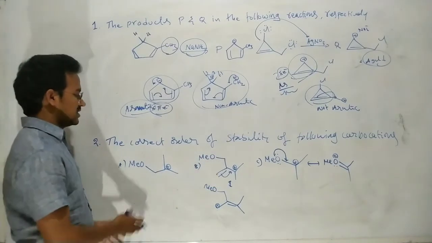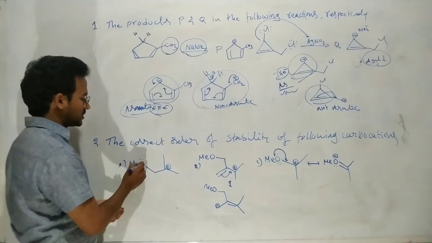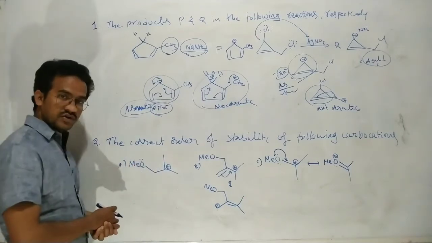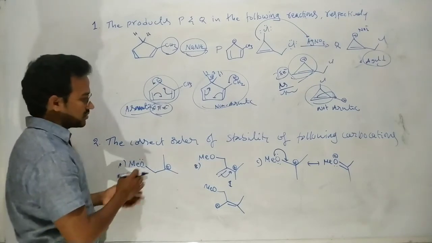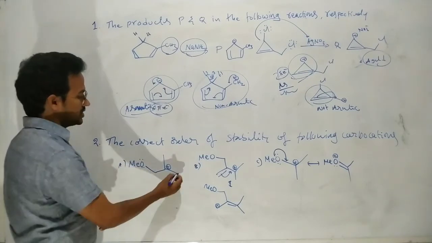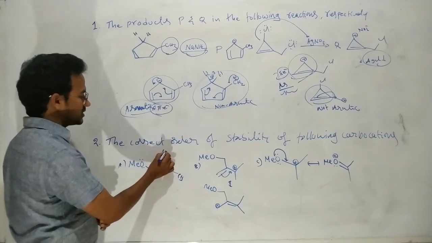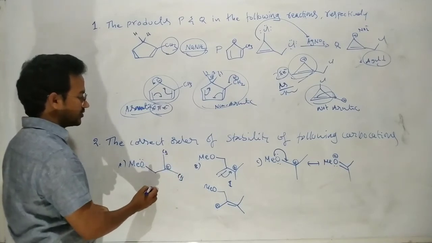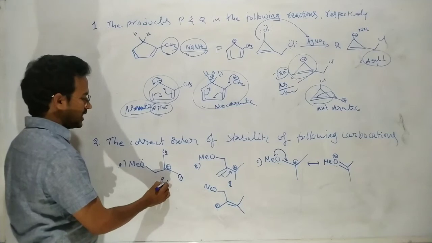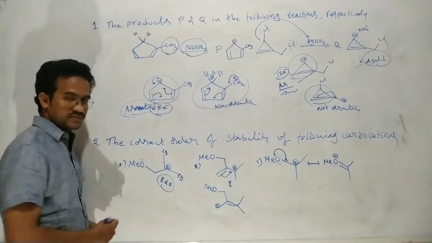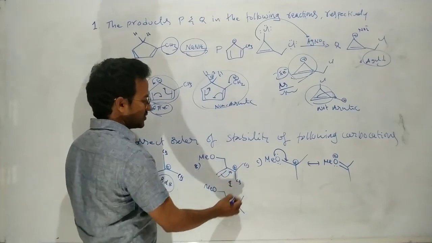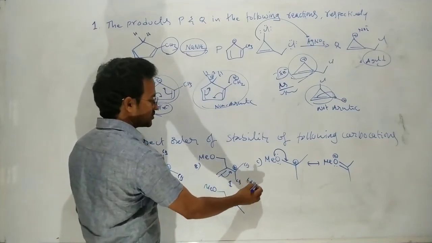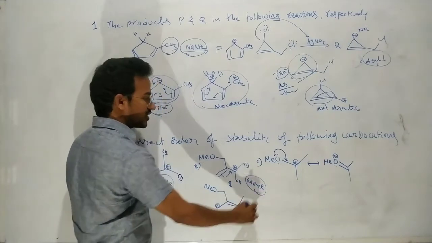Now here in this case, there is no pi bond and this oxygen lone pair of electrons is not in conjugation. It is not a proper connection. So here in this case, it is stabilized by just hyperconjugation. Here 3 alpha hydrogens, here 3 alpha hydrogens, here 2 alpha hydrogens. So here totally 8 alpha hydrogens are there. Okay. For this one, here CH3 and here CH3.